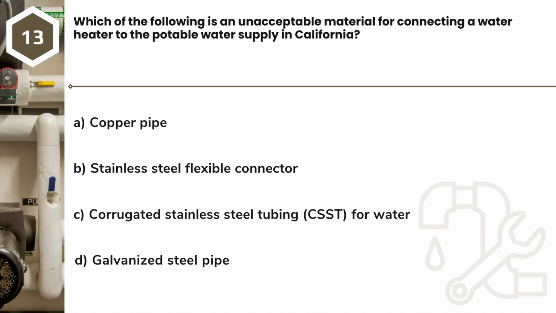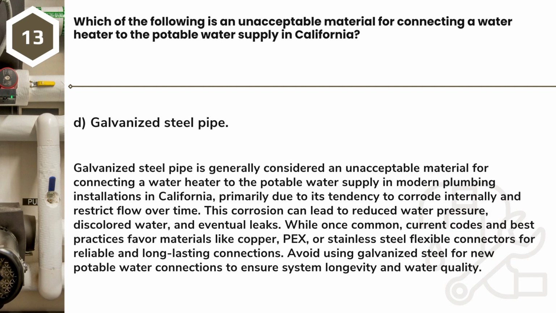Question 13. Which of the following is an unacceptable material for connecting a water heater to the potable water supply in California? A. Copper pipe. B. Stainless steel flexible connector. C. Corrugated stainless steel tubing, CSST, for water. D. Galvanized steel pipe. Answer: D. Galvanized steel pipe.